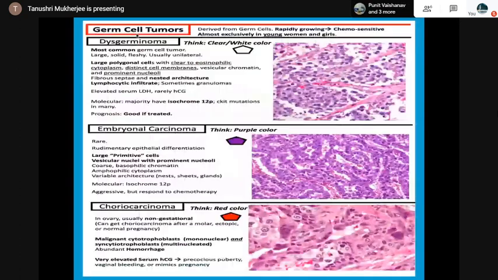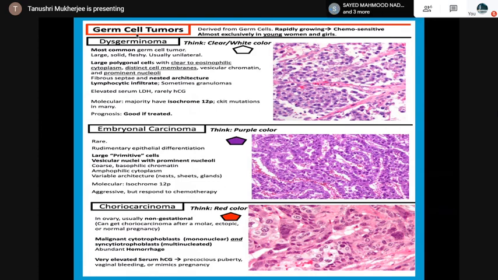So, germ cell tumor, dysgerminoma: large, solid, fleshy. The cells are large, polygonal, with clear to eosinophilic cytoplasm and distinct cell membranes. There is lymphocytic infiltrate in the fibrous septa. Good prognosis. Molecular features: isochromosome 12p, c-KIT mutations.